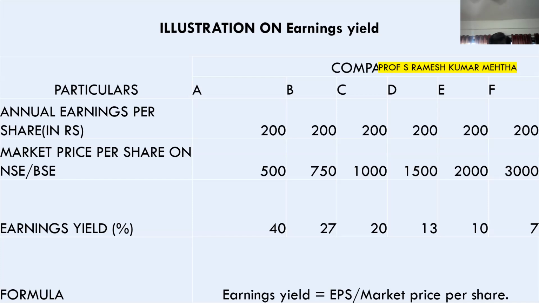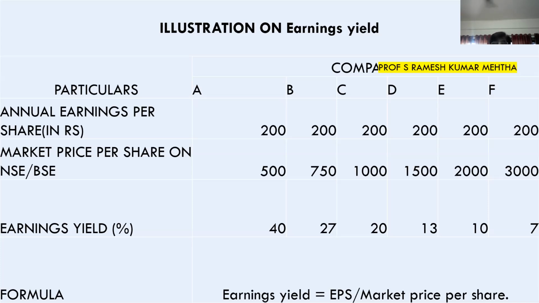And sometime back I had purchased it for 500 rupees. When I went to the stock market, I purchased one share of this company for 500 rupees. Now I have invested 500 rupees in this company, and on each share the company is reporting a profit of 200 rupees. So one share I purchased at 500 rupees, and the earnings is 200 rupees.